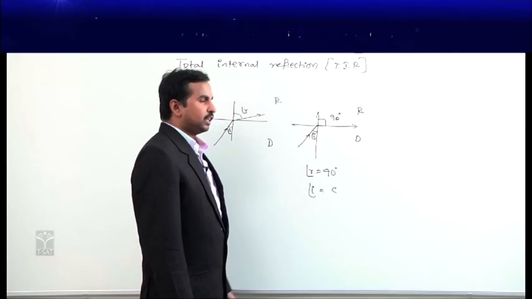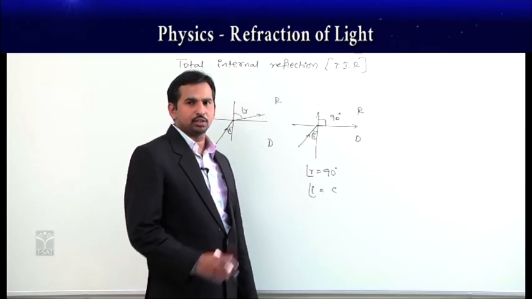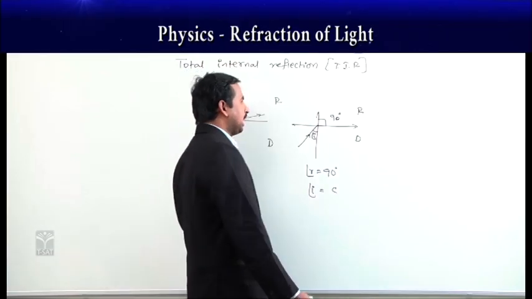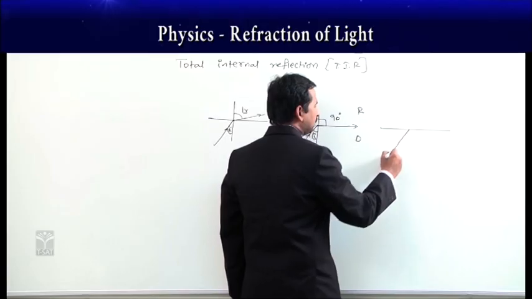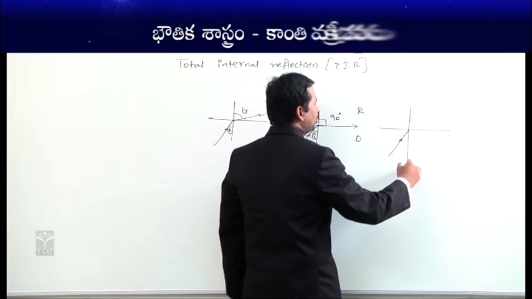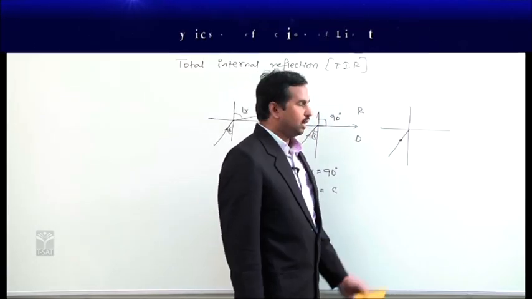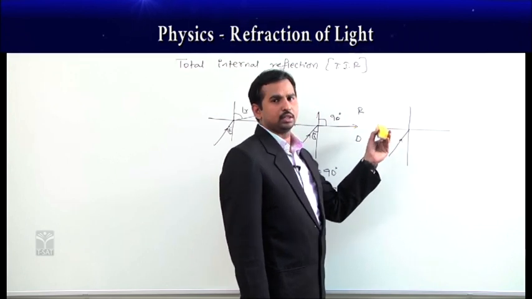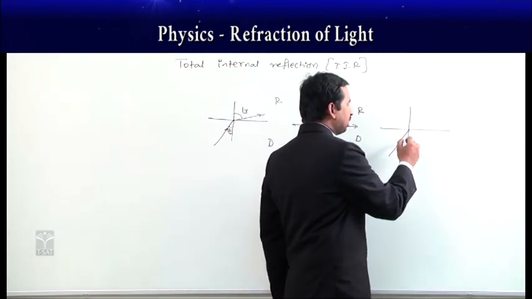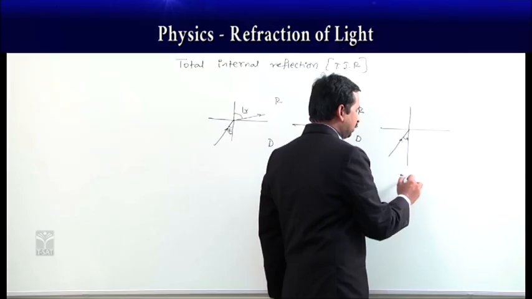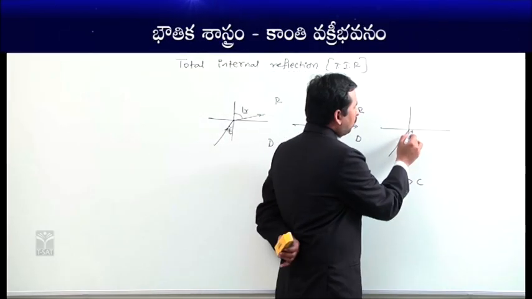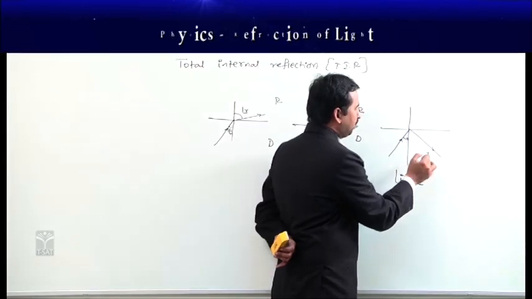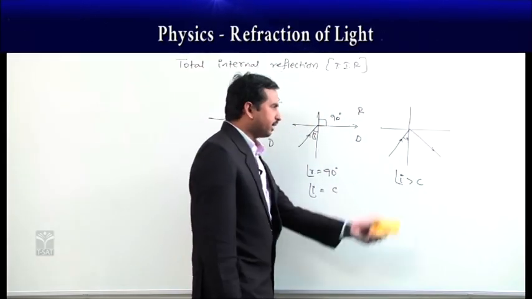Now, if you further increase the angle of incidence more than this critical angle, according to Snell's law the light ray would have to show more angle of refraction, but it is already passing along the surface. In this case, if the angle of incidence is greater than the critical angle, the light ray comes back into the same medium, just like a reflection.